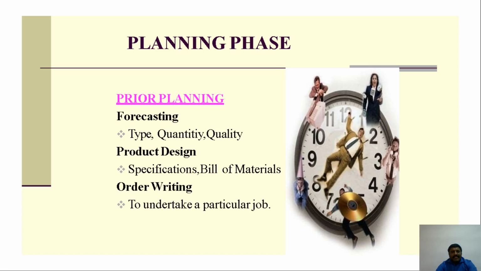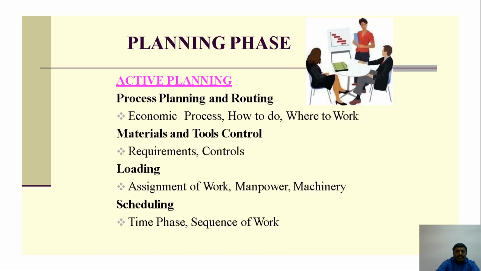Part of planning is forecasting, production design, and order writing. In forecasting, we consider the time, type, quality, and quantity. Production design may be specific bills of materials. Production design and order writing we can also say. The activity of planning includes process planning and routing, that is the economic process: how to do, where to do.